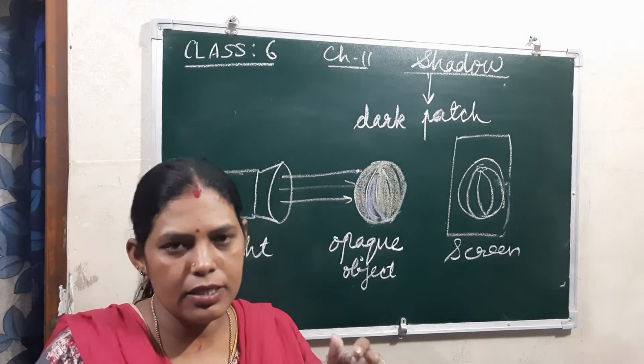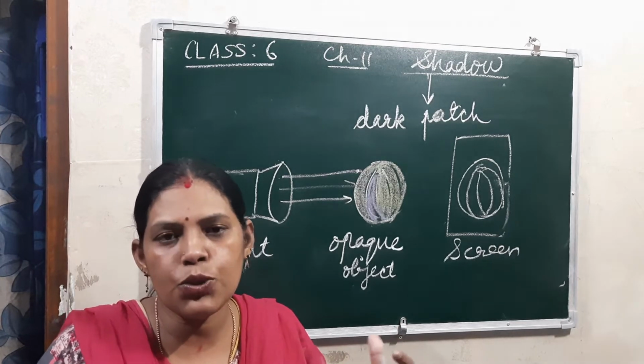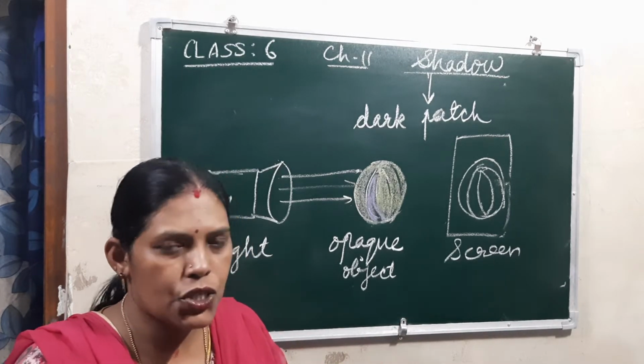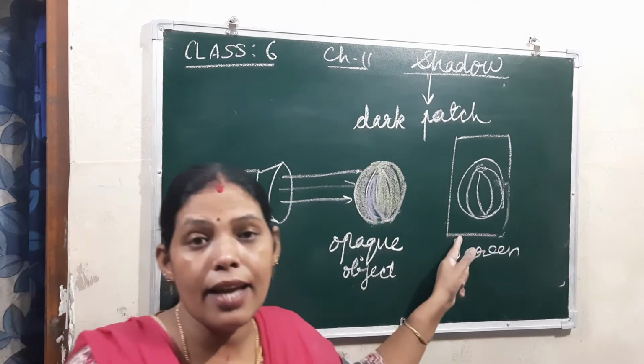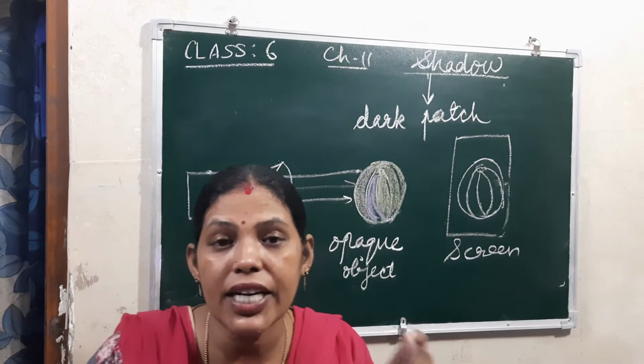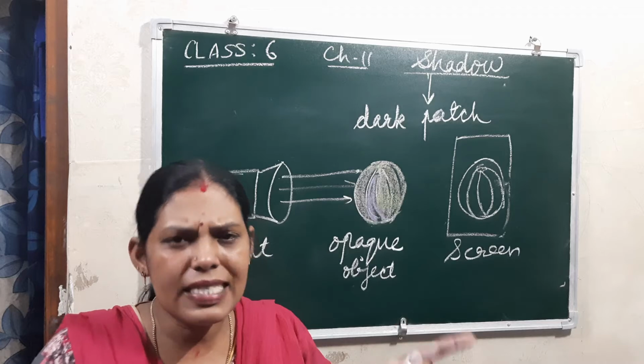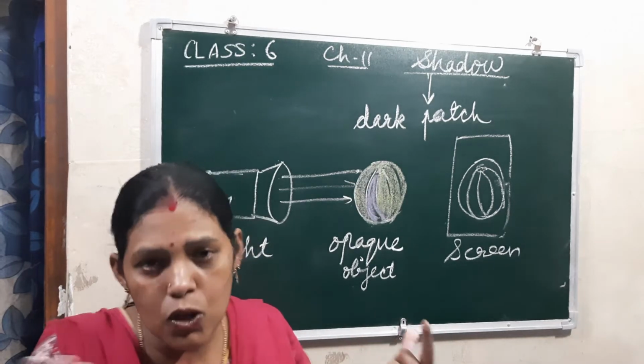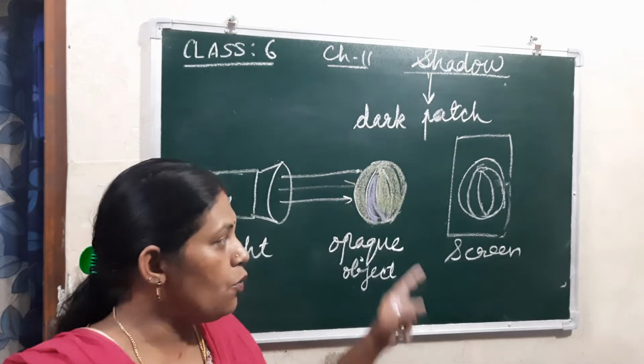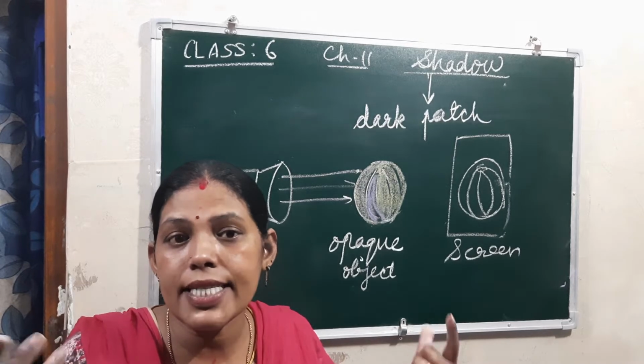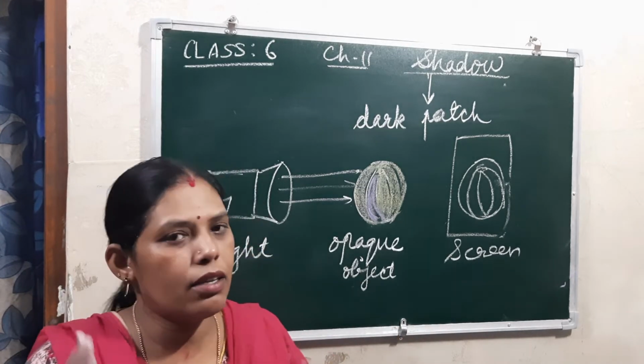Sometimes people may ask you to check your knowledge. You are learning that a shadow has only one color, that is black, or sometimes gray, but that also can be like black, right? So you can't see any color there in the shadow.